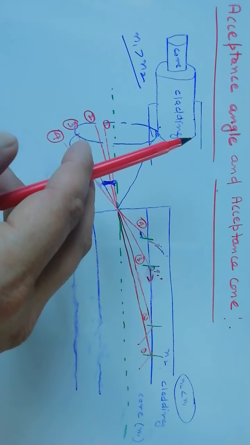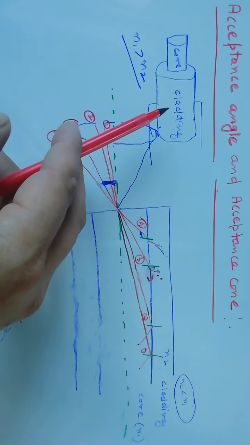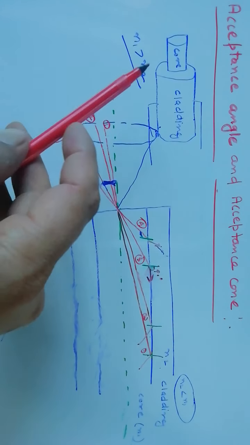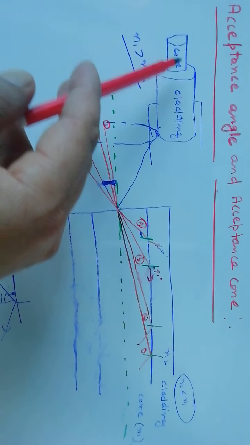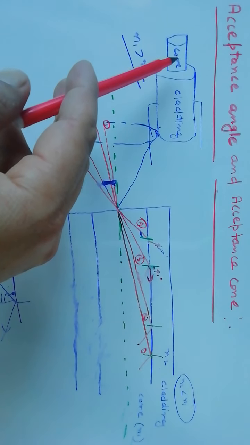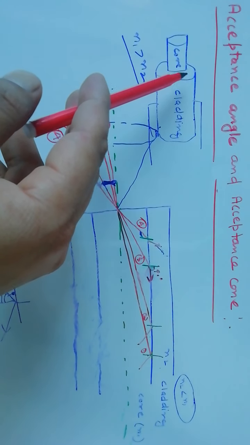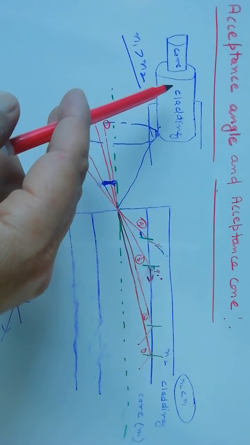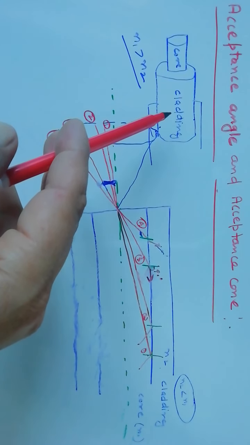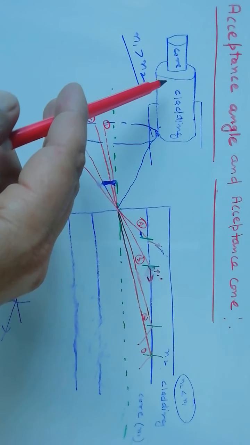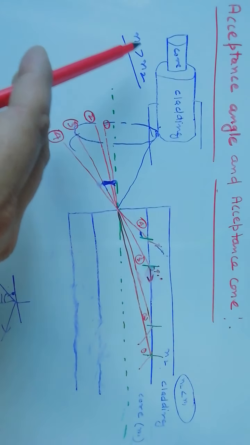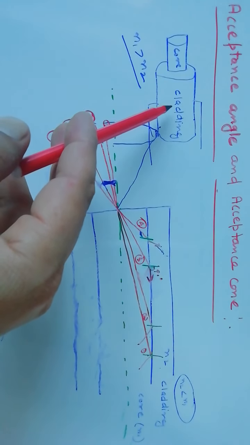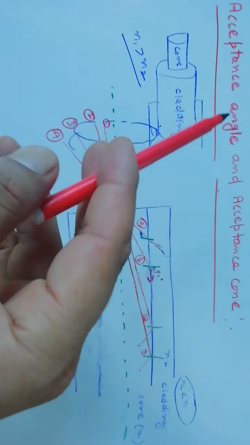Now as we know, optical fiber uses total internal reflection, and optical fiber has an innermost layer called the core, and this core is surrounded by another medium which is called cladding, and the refractive index of the core is greater than the refractive index of the cladding to satisfy the condition for total internal reflection.